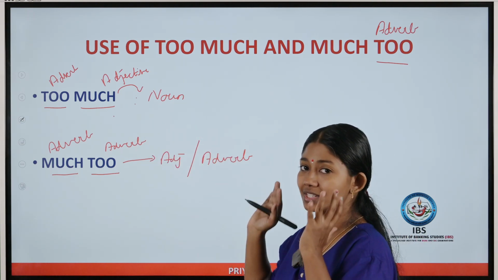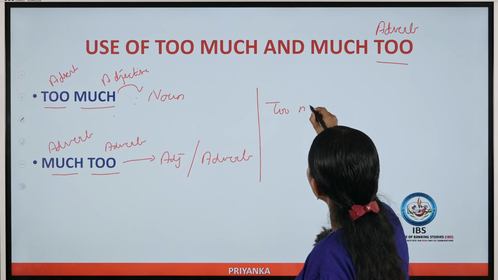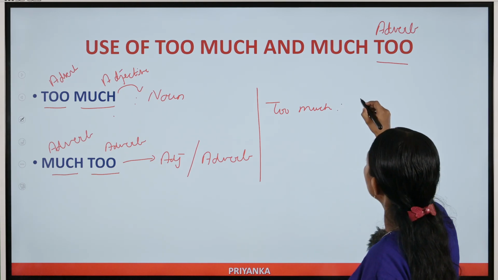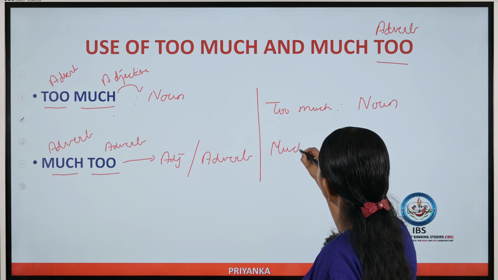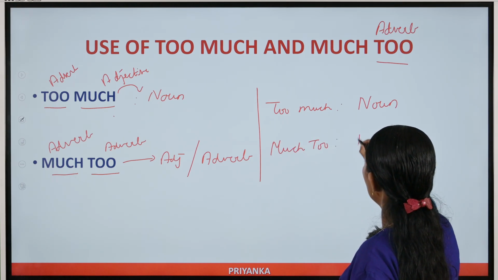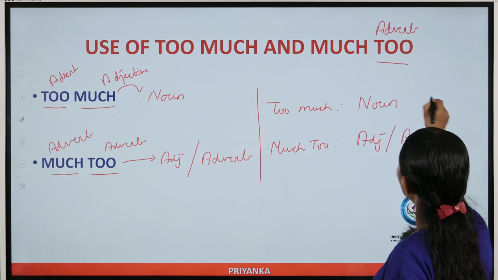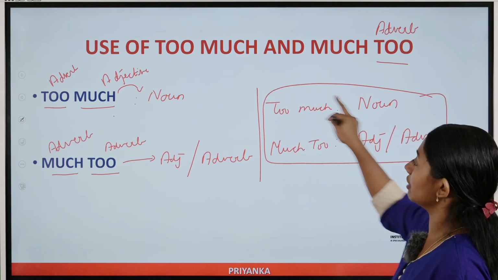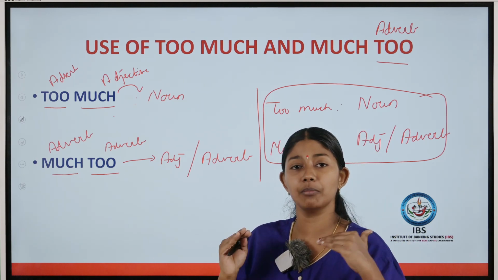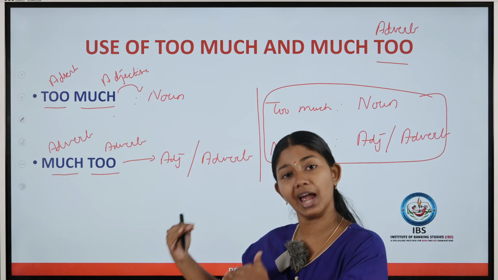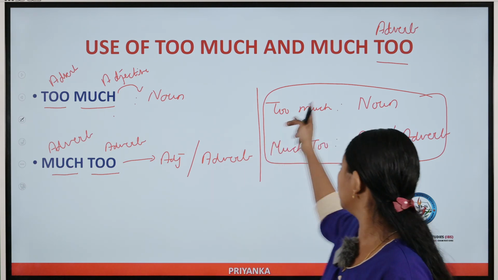So from this, what you can summarize, or the trick you can remember, is: when too much comes in a sentence, it should be followed by a noun. And when much too comes in a sentence, it should always be followed by an adjective or an adverb. So this is what you have to remember. Through this logic, we have to remember that adverbs can modify a verb, adjectives and adverbs, whereas adjectives can modify only a noun or a pronoun. From this concept, we have derived this logic.